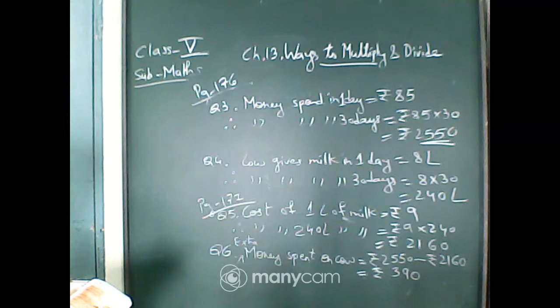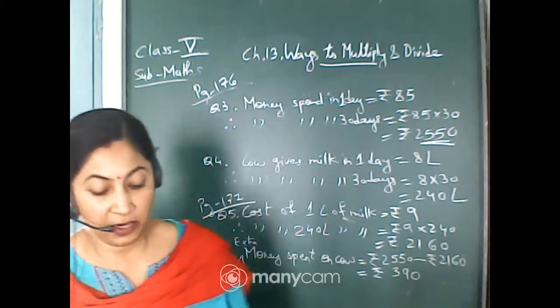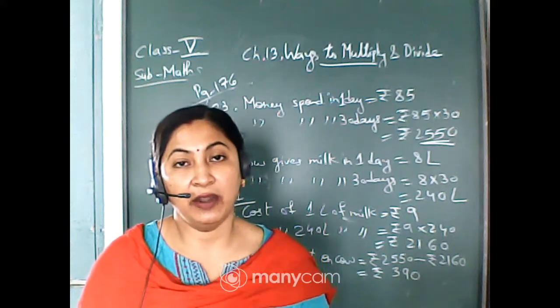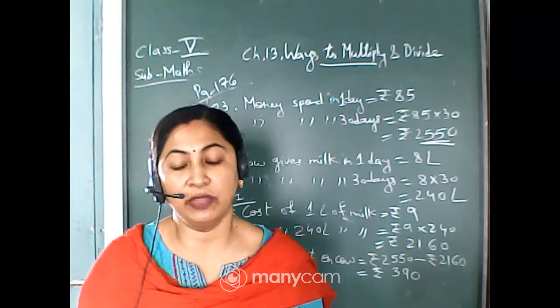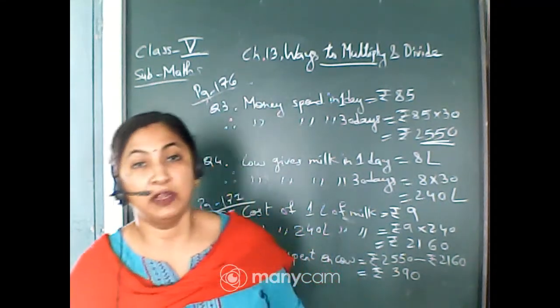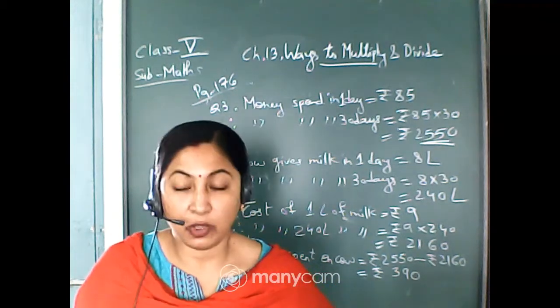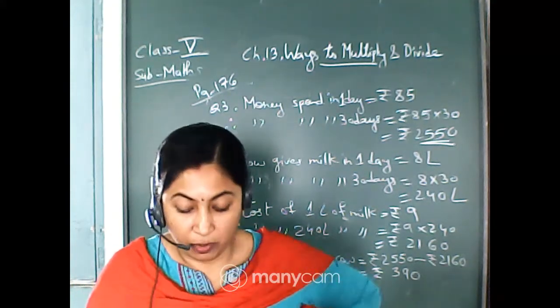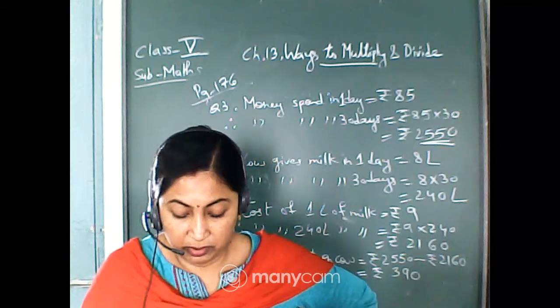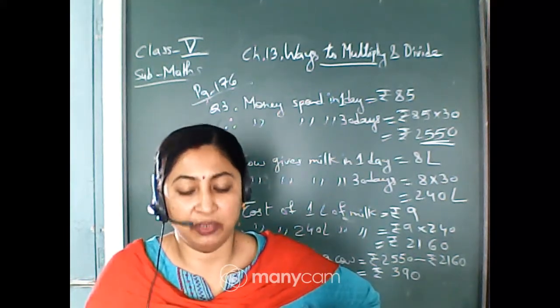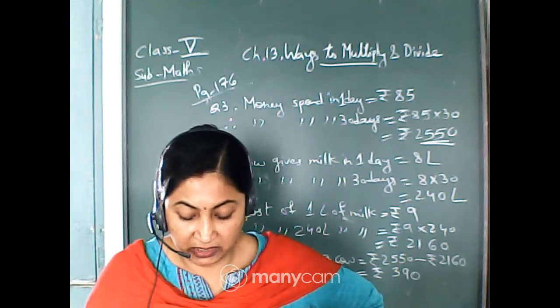Now explain why she wanted to sell the cow. Yes, because of the loss. Because of the loss she wants to sell the cow, isn't it? The earning is less but the spending is more, that's why it is the loss. So because of the loss, Kamla Bai wants to sell the cow. Okay, so this is just simple multiplication and division. Now next is practice time.